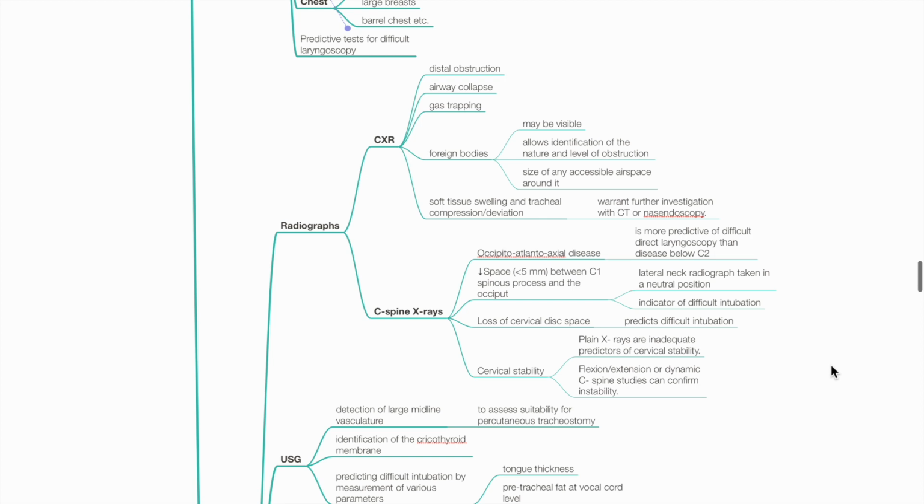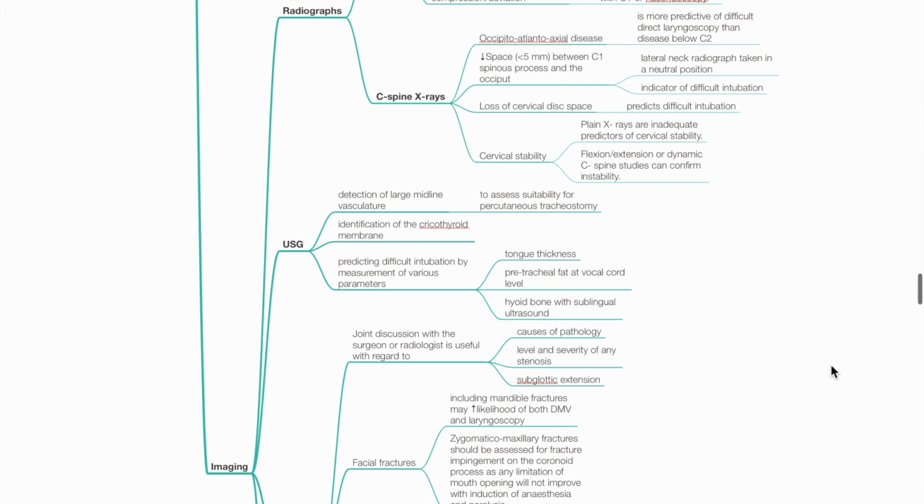Cervical spine X-rays may assess for occipito-atlantoaxial disease, reduced space between C1 spinous process and occiput, loss of cervical disc space, which predicts difficult intubation, and cervical stability in flexion or extension dynamic cervical spine studies. Ultrasound is useful to identify large midline vasculature to assess suitability for tracheostomy, identification of cricothyroid membrane, and predicting difficult intubation by various parameters such as tongue thickness, pretracheal fat at vocal cord level, and hyoid bone with sublingual ultrasound.